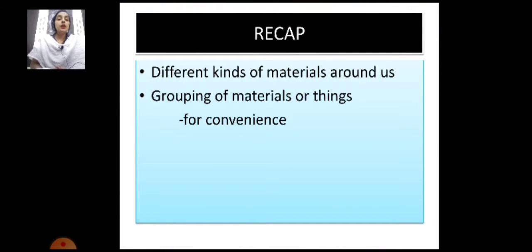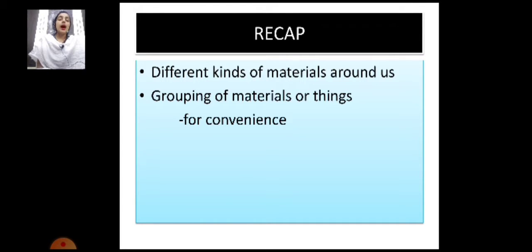Firstly, let me give you the recap of the last session we had yesterday. We have discussed the different kinds of materials around us. And second, we have discussed grouping of materials or things. Why do we group materials or things?